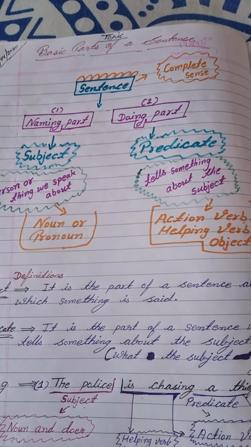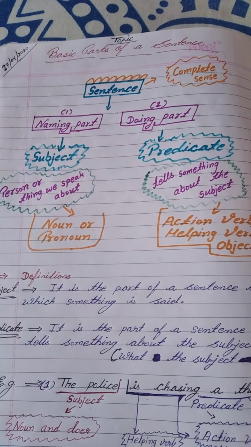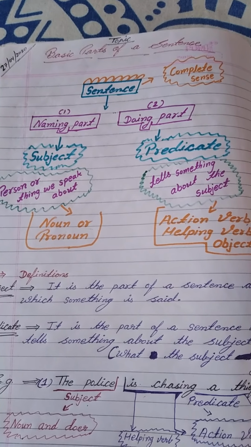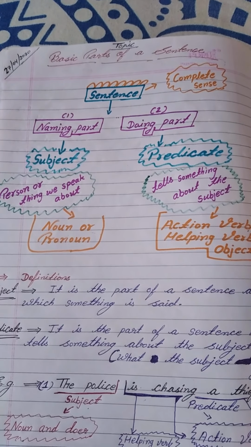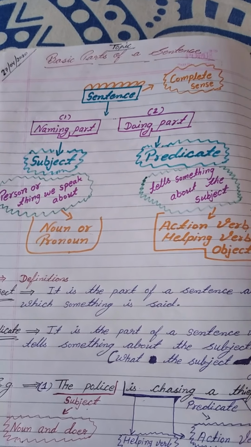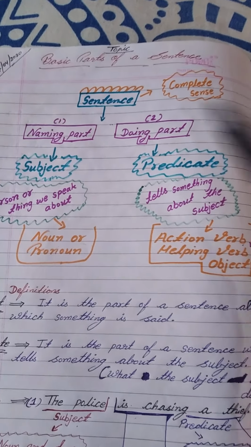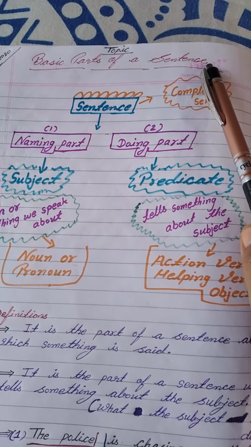In our last session we discussed the types of sentences. So let's recall. You know there are 5 main kinds of sentences: assertive, interrogative, imperative, exclamatory, and the last is optative sentence. So today we shall study the basic parts of the sentences.